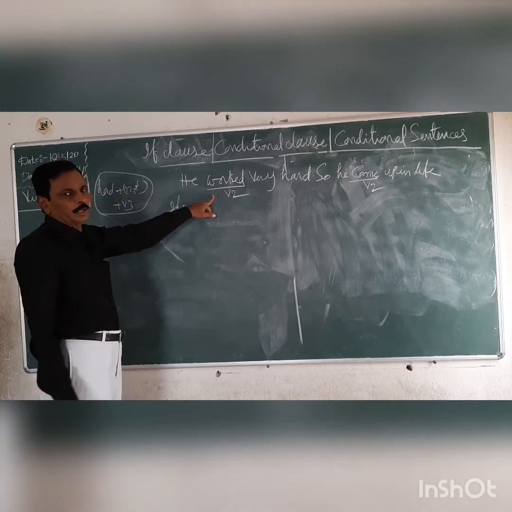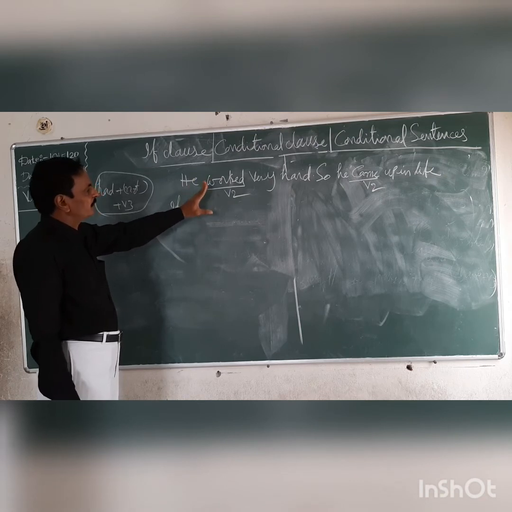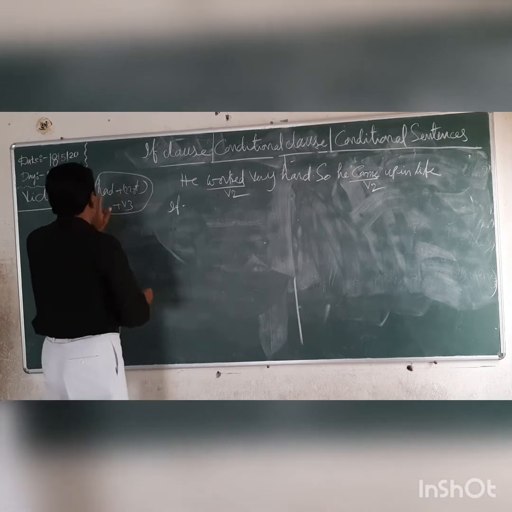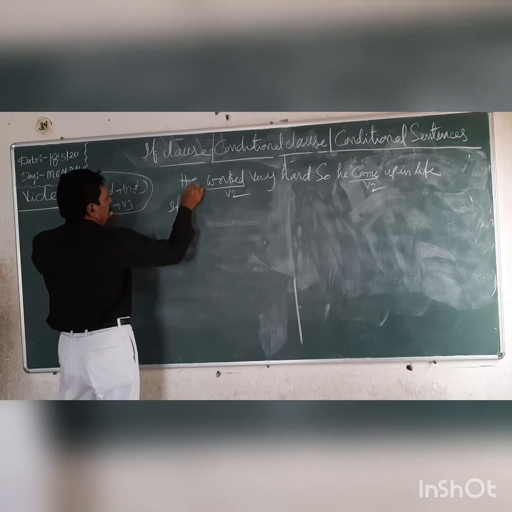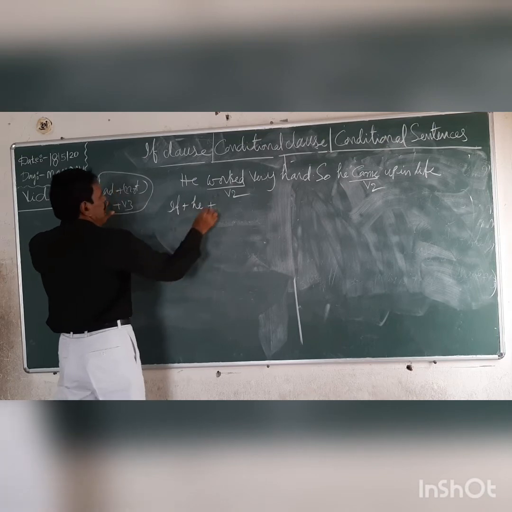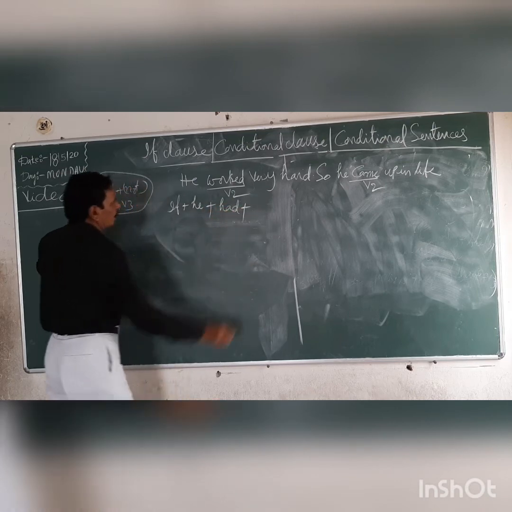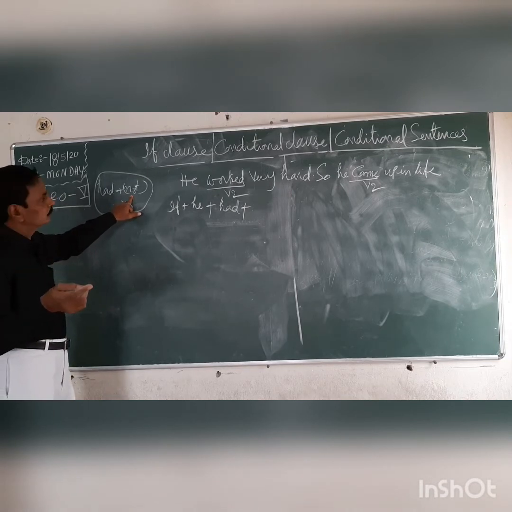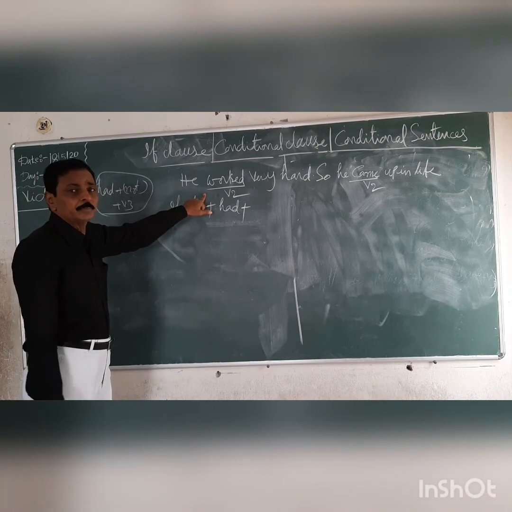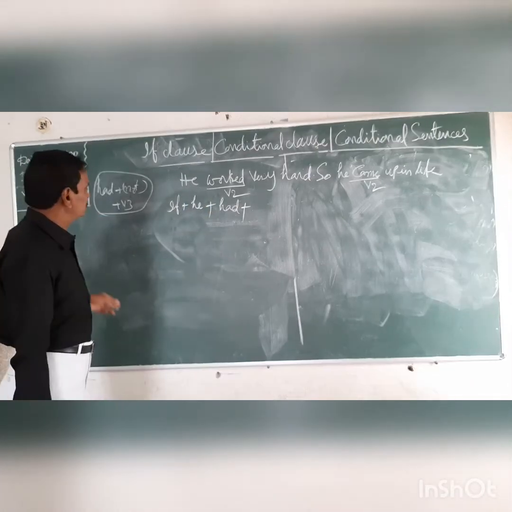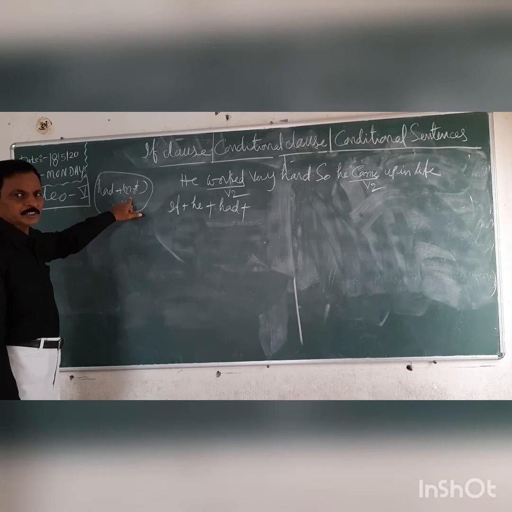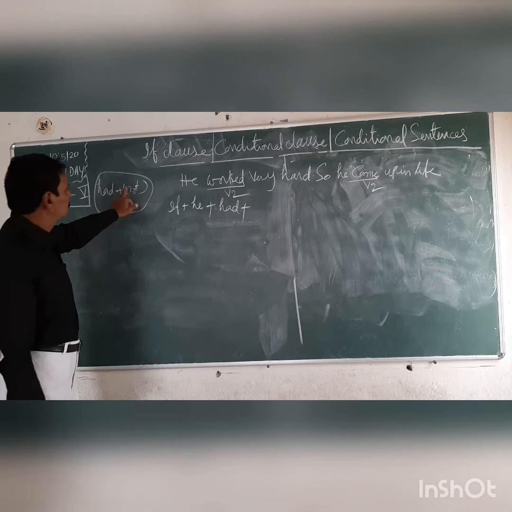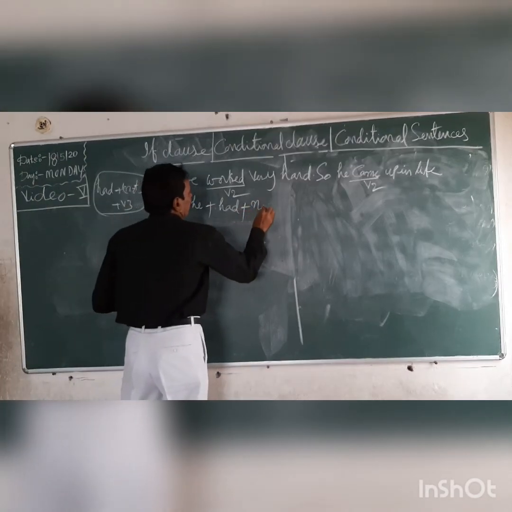So what is the verb here? Worked. What is the past perfect structure for worked? Had plus V3. So first take this had. If he, you can write the same subject. Next you take had. Stop there. Here not is there. Is not needed here or not? Go to the sentence. Is the sentence positive or negative? Positive sentence. In a positive sentence, you have to take not in the answer. The sentence is positive, so according to that, shall we take not? Yes, we have to take not. Add not.